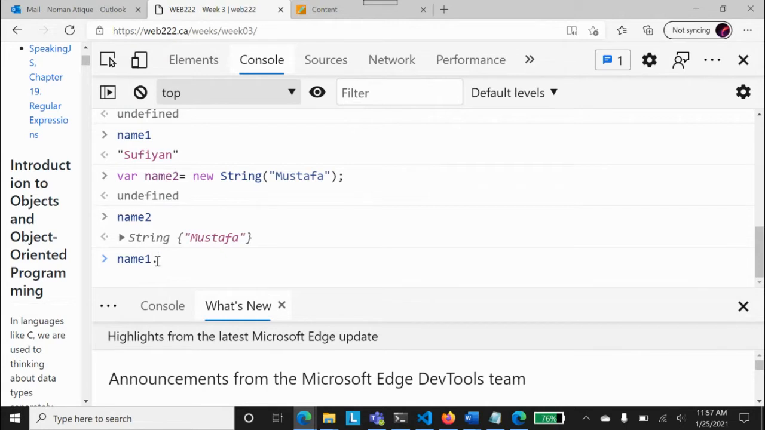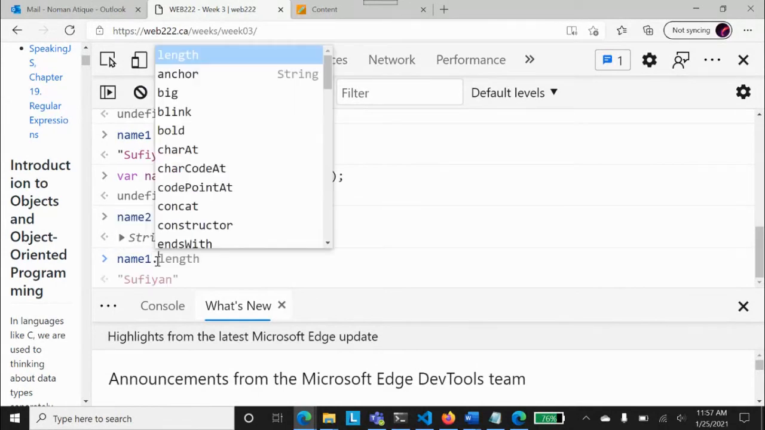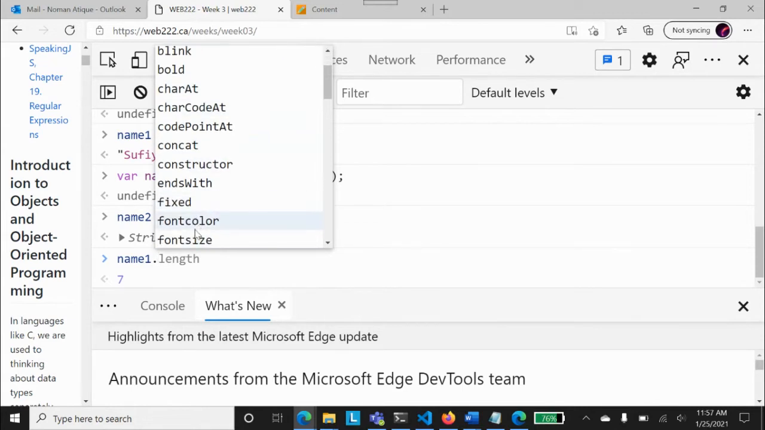I press name1 dot, and it is giving me all those features that are not supposed to be here in a normal language. A normal language would say name1 dot is nothing. Why? Because name1 is a normal variable, not an object of a class. So in JavaScript, whenever we define a string, that becomes an object by itself. So when I say name1 dot, I'm looking at all the properties that I can set, or I can call a few functions over here. So name1, even though it's a normal variable, behaves as an object.